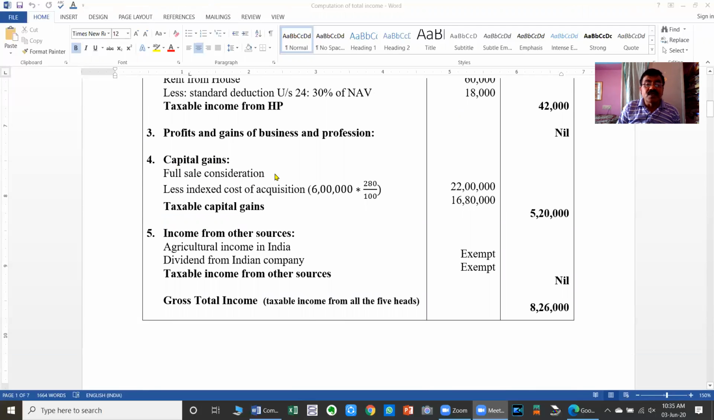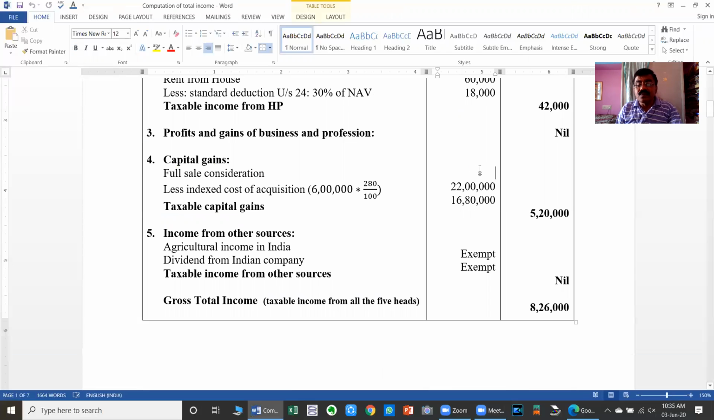The full sale consideration, that is the actual sale value given, is rupees 22 lakhs here. From 22 lakhs we have to give deduction of indexed cost of acquisition. That is the fair market value as on 1/4/2018, which is given as 6 lakhs. Indexing is 280 divided by 100. So the indexed cost of acquisition is 16 lakhs 80,000, and therefore the taxable income from capital gains is 5,20,000.